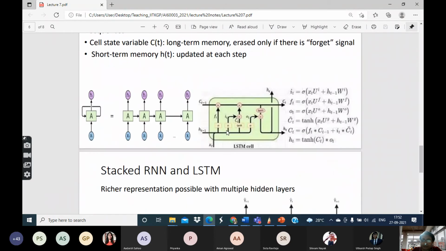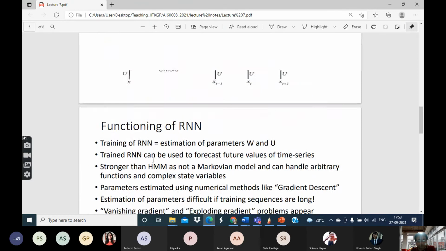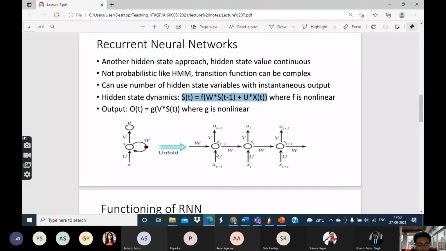Now here there are two different things. One is the short-term state, or short-term memory, which we call H. The other is the long-term memory, which we also sometimes call the cell state, that is called C. Conceptually, it remains the same. Just like in the case of RNN, if you look at the schematic diagram of RNN, this is what it looks like.